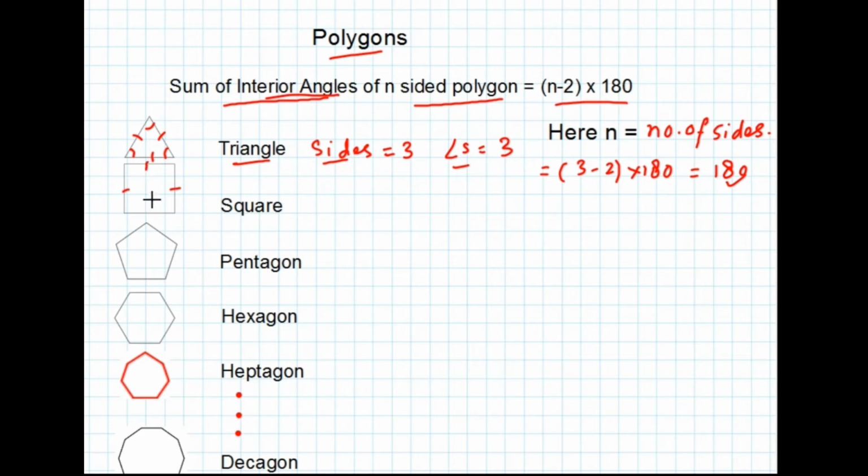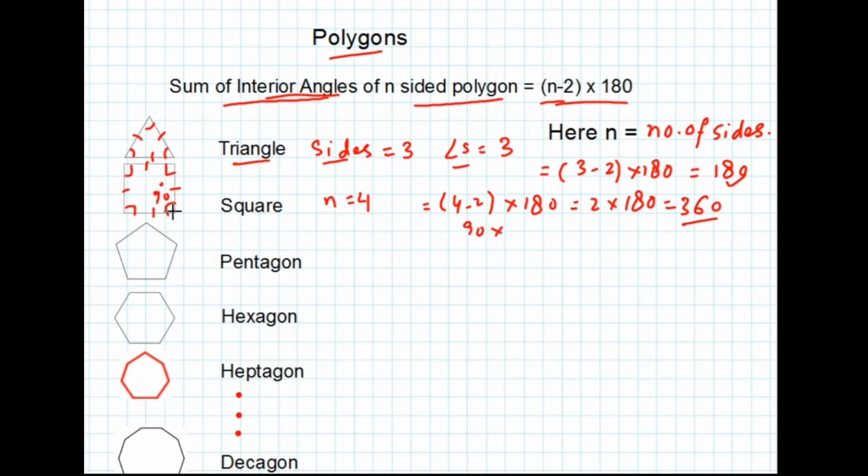A square has 4 sides, that is n is equal to 4. So the sum of interior angles is equal to (4 minus 2) multiplied by 180. This is equal to 2 multiplied by 180, and it is 360. We know each angle of a square is 90°. So 90 multiplied by 4 is equal to 360. So we get the same result.